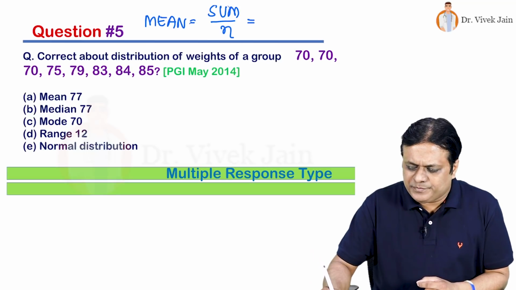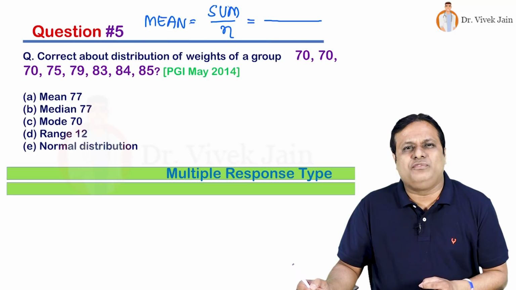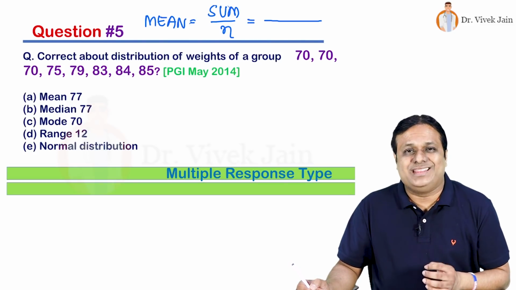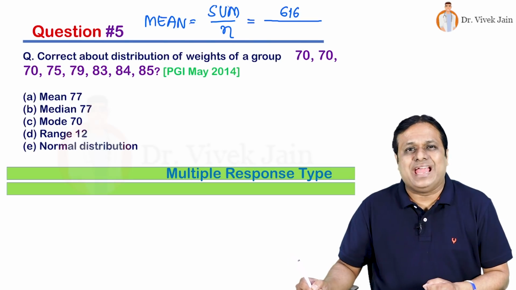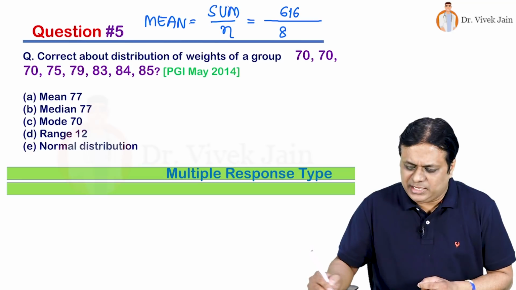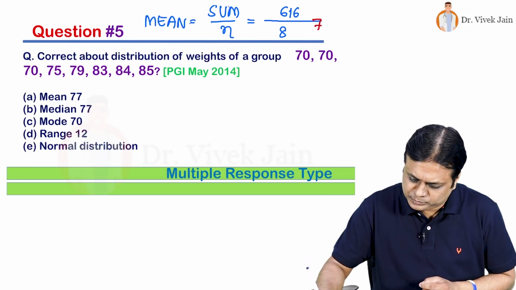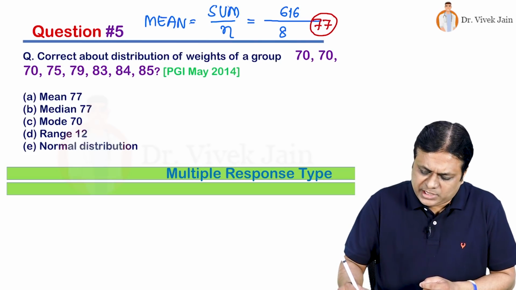So you tell me, if I add up all the 8 values, what is the total weight of the group, the sum? That comes to be 660 and total number of observations or students are 8. So mean is 77.